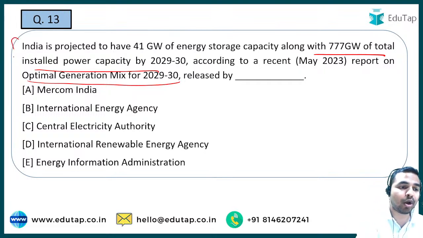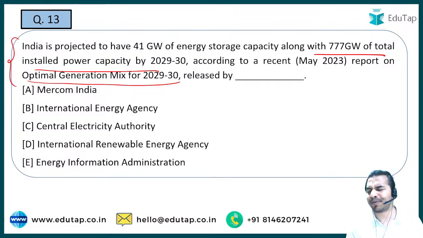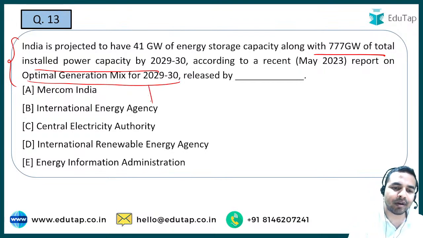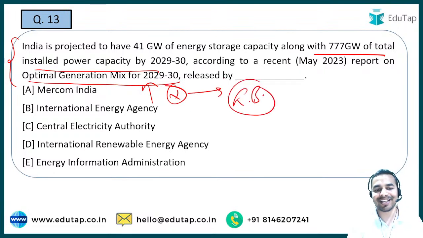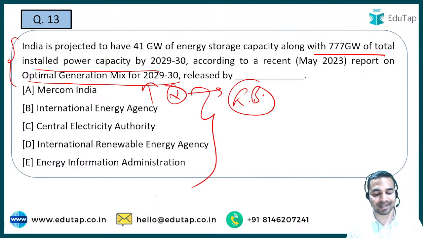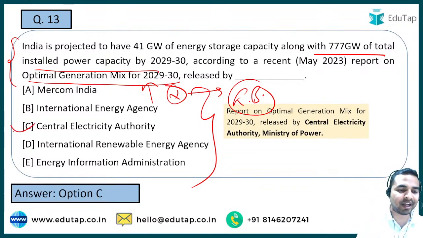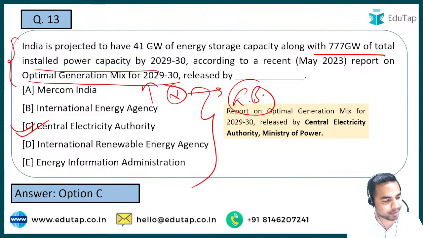You will be given a long paragraph, and in the end they will just ask you a simple question that this particular report was released, and you are required to tell me the releasing body of that report, which organization has launched this report. Only this thing is required to be answered in the question, and here guys, it is Central Electricity Authority, and let me see in the comment section that all the people have given me the right answer. That is Central Electricity Authority, which is the right answer to this question.